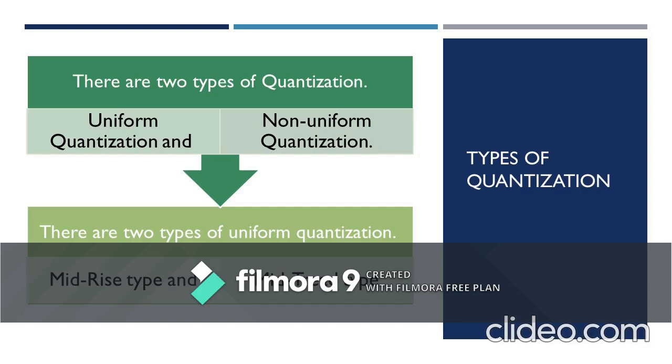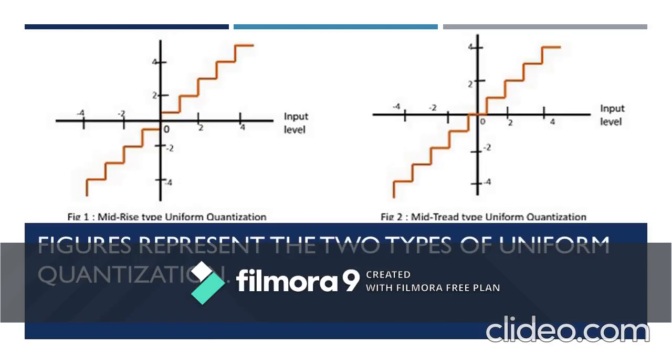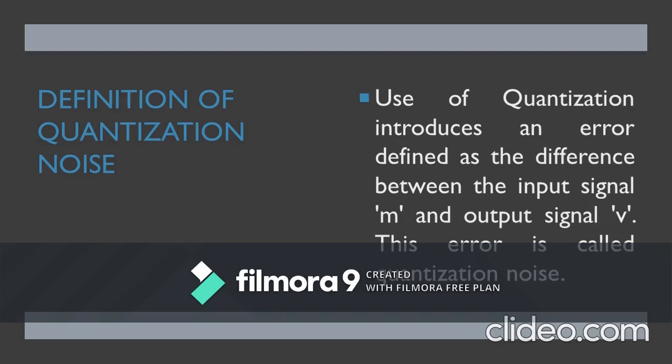Uniform quantization is divided into two other types, the mid-rise type and the mid-thread type. Mid-rise type is where the origin lies in the middle of the rising part, whereas in mid-thread type the origin lies in the middle of the tread of the staircase-like graph. This is the small difference between mid-rise type and mid-thread type, as shown here in the figure. So this is all about quantization.